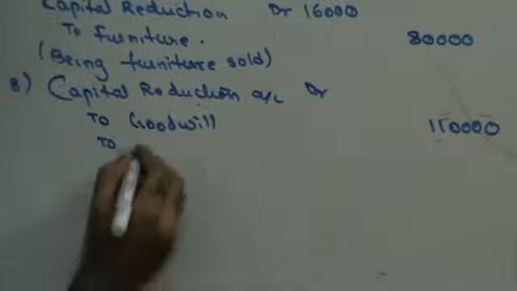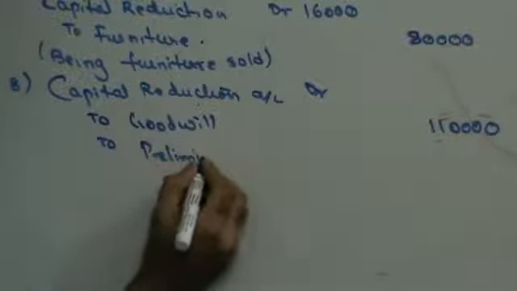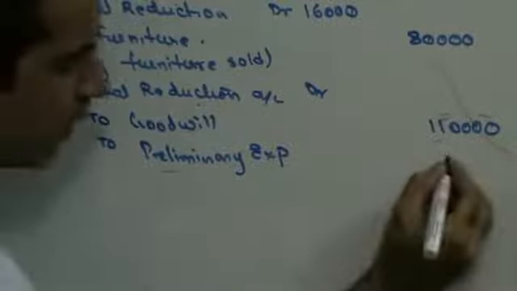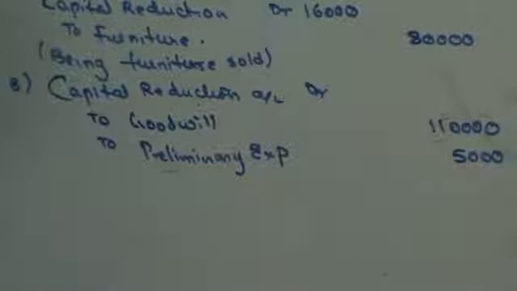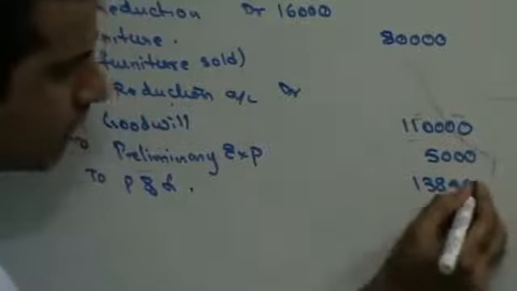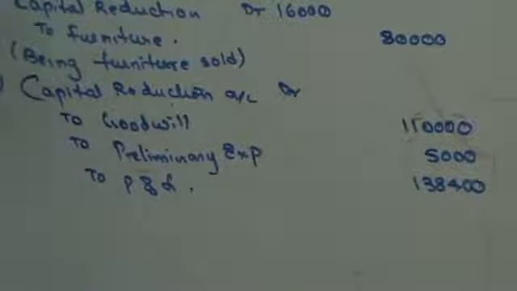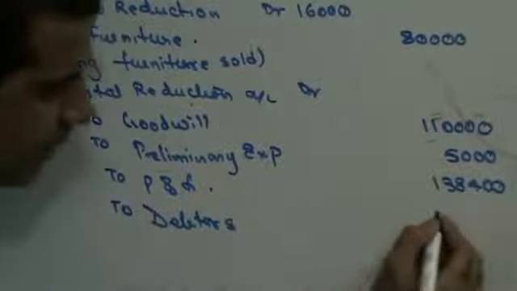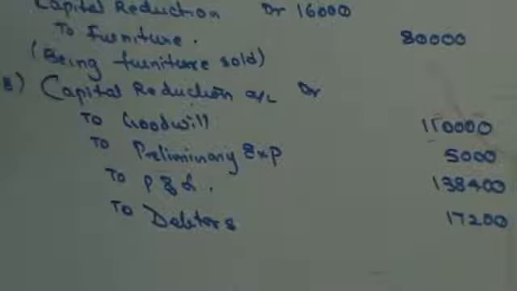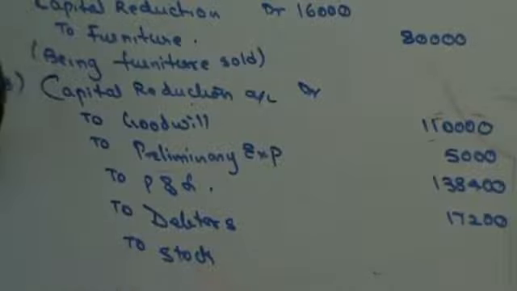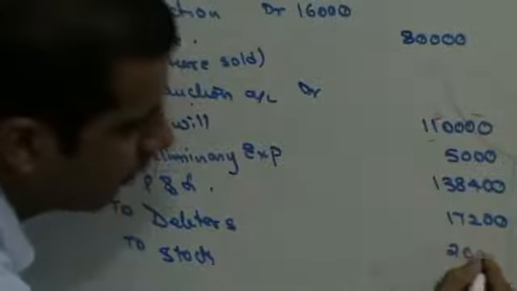To preliminary expenses, 5,000. Next, to profit and loss, 1,38,400. Then to debtors, 17,200 to be written off, and to stock, 20,000 to be written off.